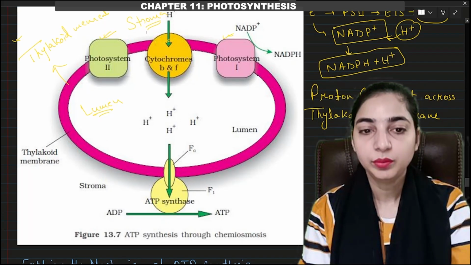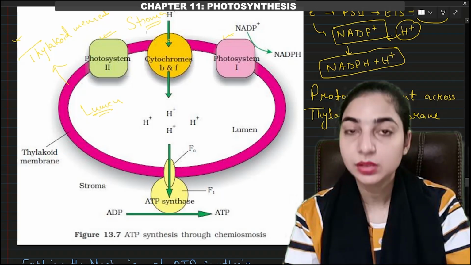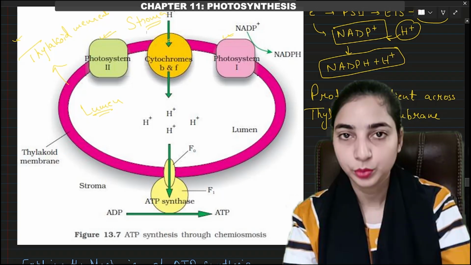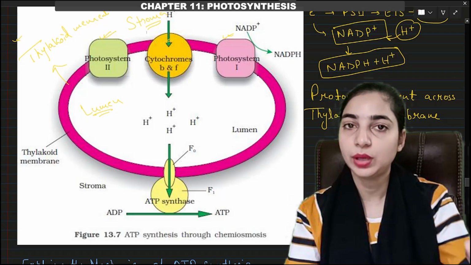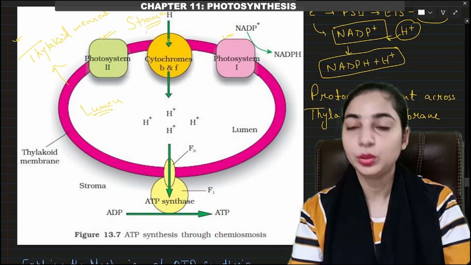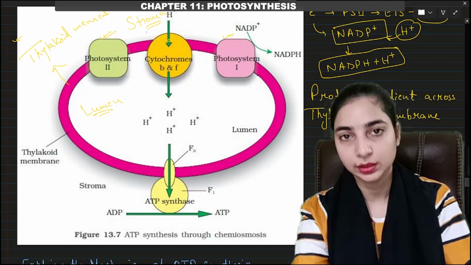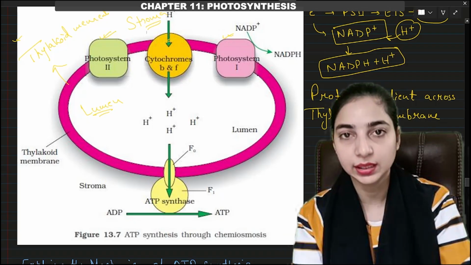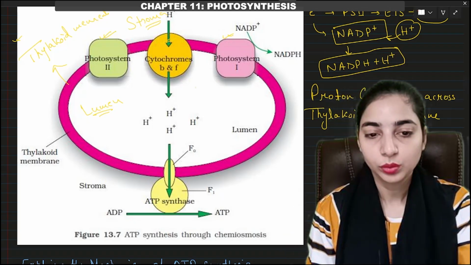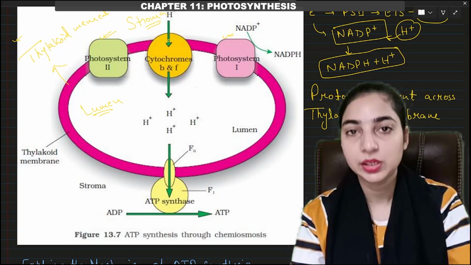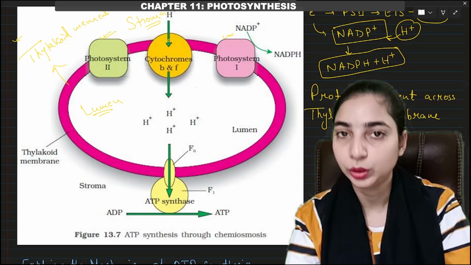So here we have to develop a proton gradient. That means on one side we should have more protons and on the other side we should have fewer protons. So where should we have more protons? In the lumen of the thylakoid, that means the space inside the thylakoid membrane. So we have to increase the concentration of protons inside the lumen of the thylakoid.